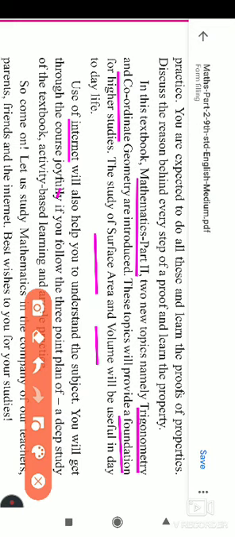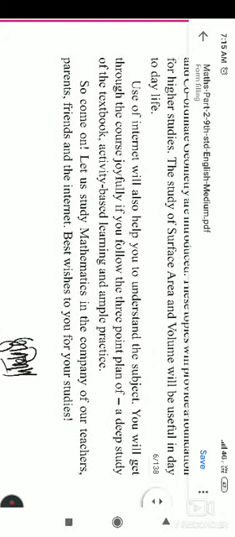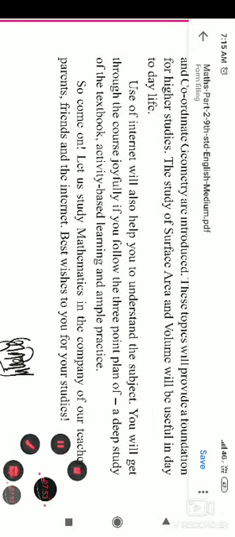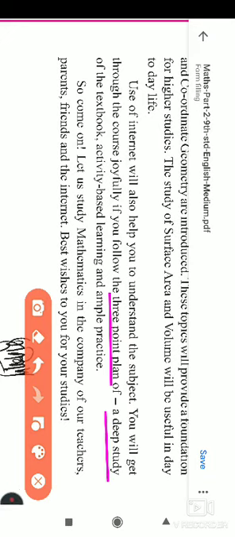You will get through the course joyfully if you follow the plan. So for the study we have to follow the 3-point plan. Which is that 3-point plan? The 3-point plan is, first, a deep study of our textbook, then activity based learning, and ample practice. If you follow these steps, then you will be perfect in geometry.